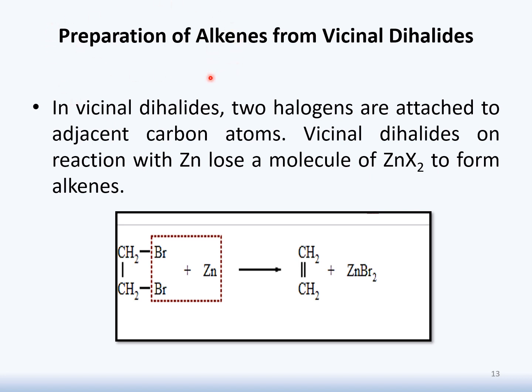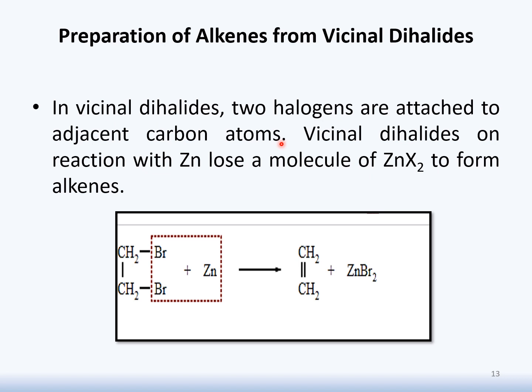Class, our next reaction is preparation of alkene from vicinal dihalide. Before proceeding towards the next step and seeing how alkene is prepared from vicinal dihalide, let's see what a vicinal dihalide is by nature. Vicinal dihalide, as we have studied in FSc, is a compound having two halogen atoms, and the condition is that these halogen atoms must be present on adjacent carbon atoms.